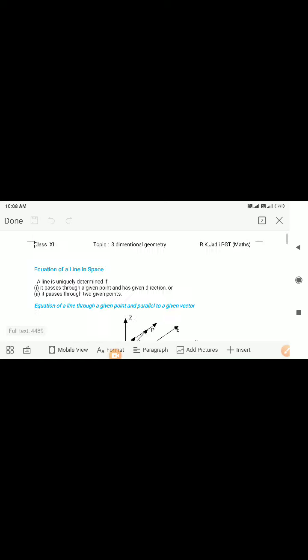First is equation of line passing through a given point and parallel to a given vector. Here we have a line.